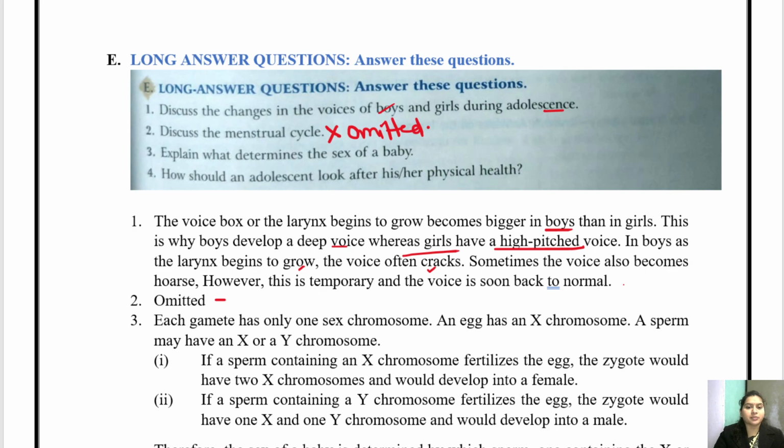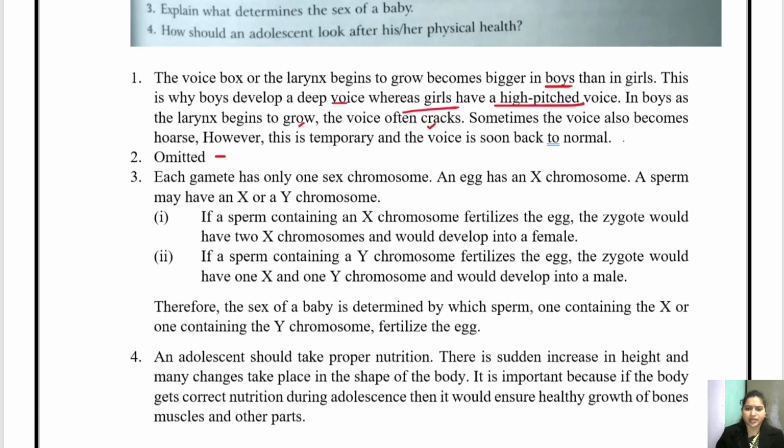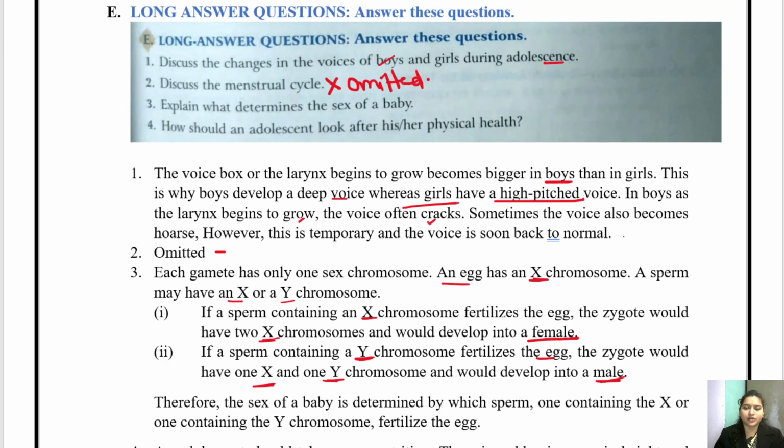Question 3. Explain what determines the sex of the baby. Again, you know that the egg has an X chromosome, and the sperm has either an X or a Y chromosome. So if an X chromosome fertilizes the egg, the child will be female. If a Y chromosome fertilizes the egg, the zygote will have X and Y chromosomes, so the child will be male. So this is how we determine the sex of a baby.